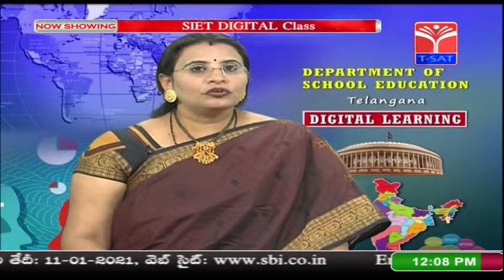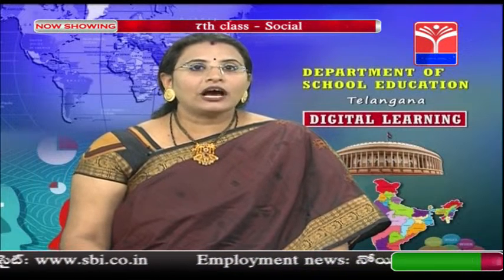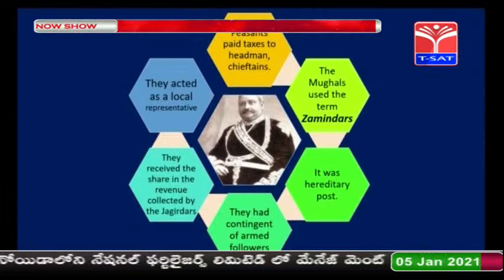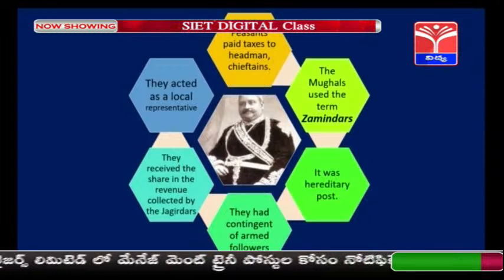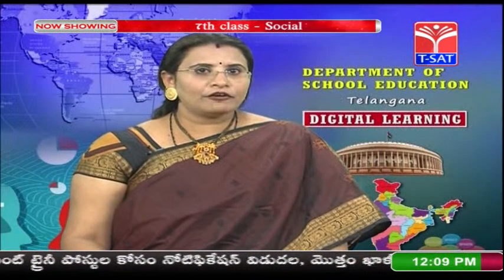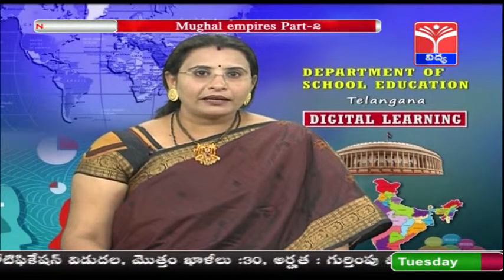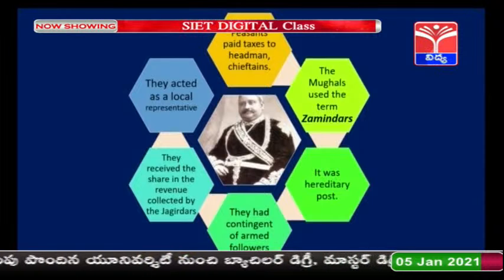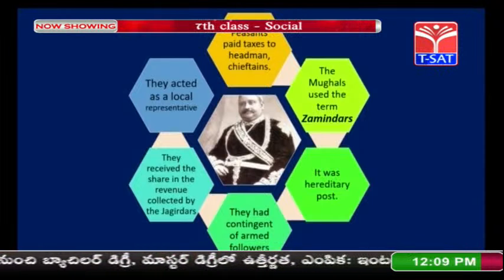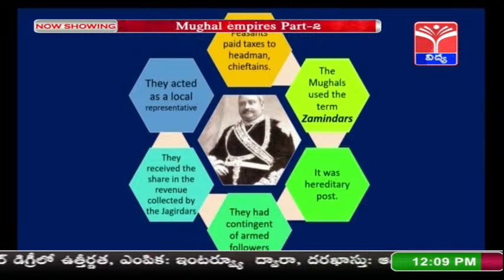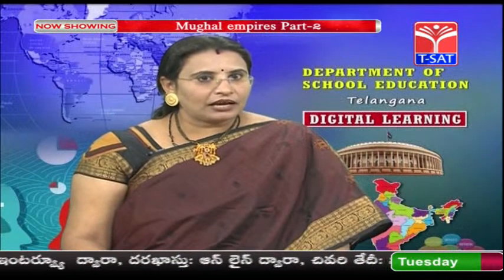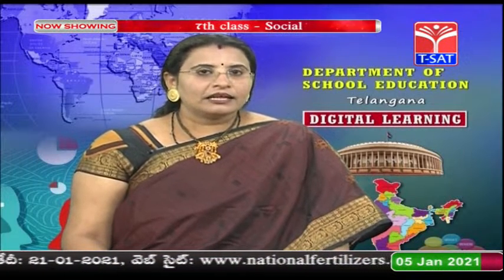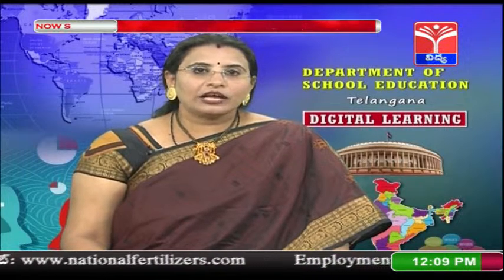These Zamindars used to maintain their own contingent army. That means they had their armed followers who helped them in collecting the taxes. Now you will be wondering, children, why they were doing it on behalf of the Mughal emperors. Yes, they were doing it on behalf of the Mughal emperors as they were receiving their share of the revenue collected from that particular area. And at the same time, they were acting as local representatives. That means the people could not directly reach the emperor.